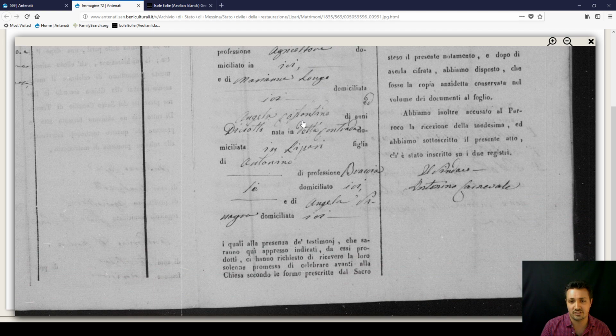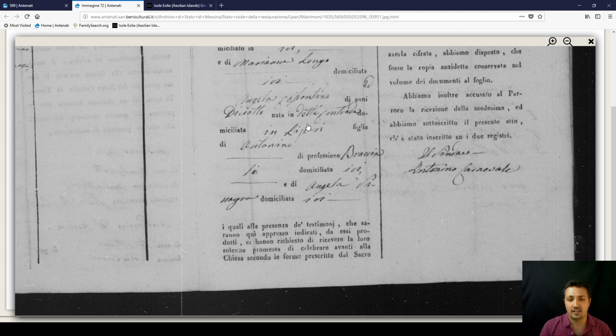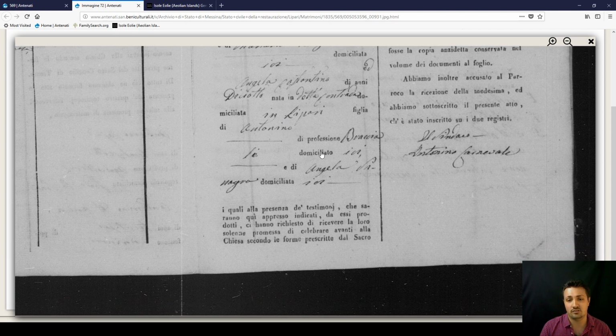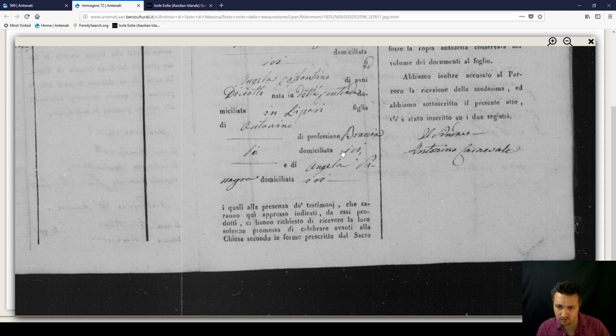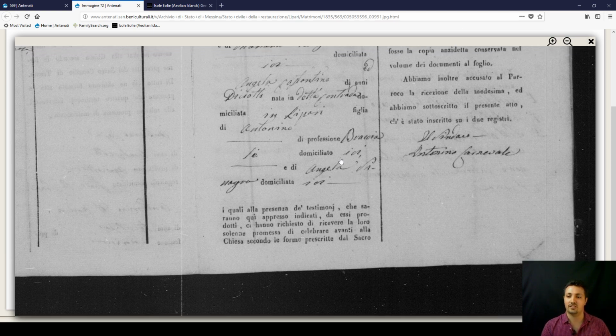The wife was Angela Costantino, of 18 years old, of the said contrada, or like you could say the same comune, that was living in Lipari, and she was the daughter of Antonino and then Angela Sinagra.